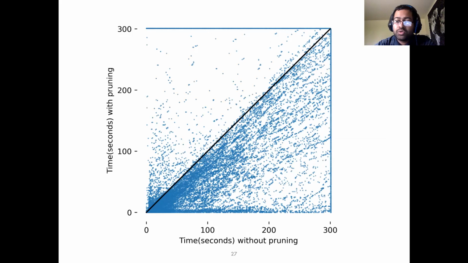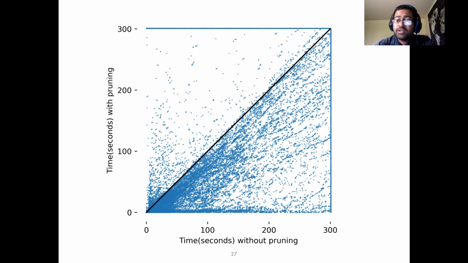This scatter plot shows that pruning solves a problem much faster more often than not. The x-axis is the time taken to solve a problem without pruning, and the y-axis is the time taken with pruning. Now this time allotted for each problem is limited to 300 seconds. In this picture, everything below the diagonal here indicates a pruning win.